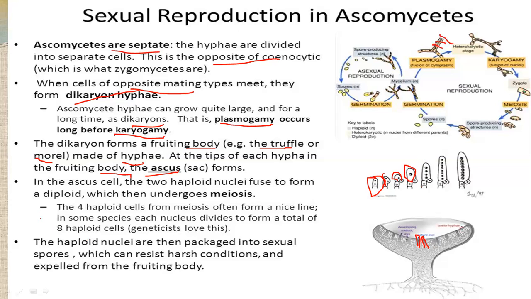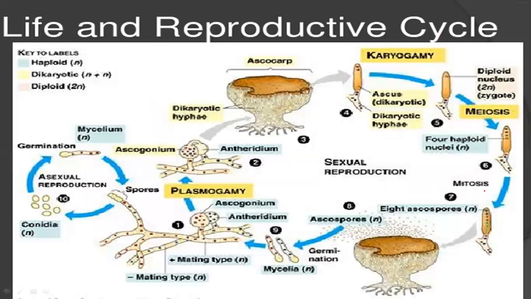again. In some species, each nucleus divides to form a total of 8 haploid cells. Now you can see 8 haploid cells are formed after mitosis. The haploid nuclei are then packaged into sexual spores one by one. You can see here the spores are there. They form some cysts to resist harsh conditions as well, and are expelled from the fruiting body when they find favorable conditions.